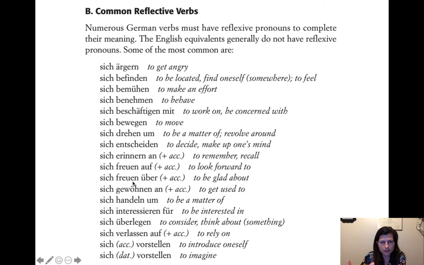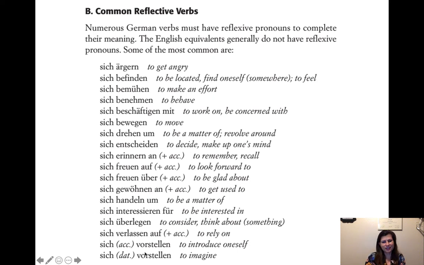It's like a set, you know. Sich freuen auf means to look forward to. Sich freuen über means to be glad about. Sich gewöhnen an means to get used to. Sich handeln, to be a matter of. And then sich interessieren für, in English we would say be interested in, but in German it's be interested for. So it's just different. Sich überlegen, to consider, to think about. Sich verlassen auf, to rely on. Sich vorstellen, to introduce oneself, and sich vorstellen also to imagine.